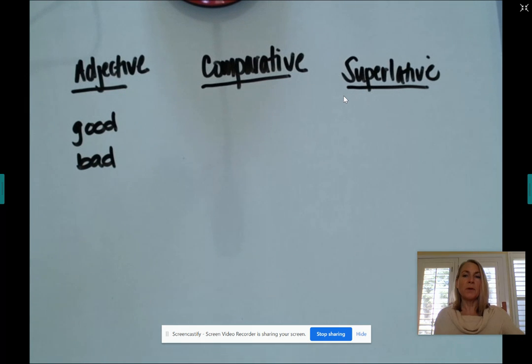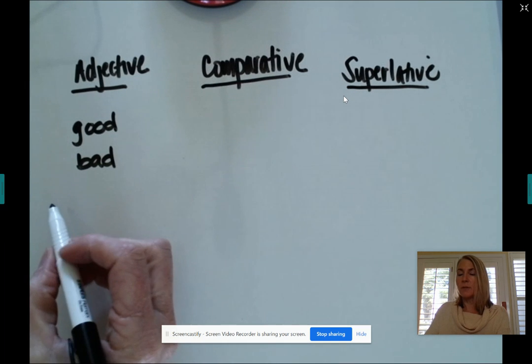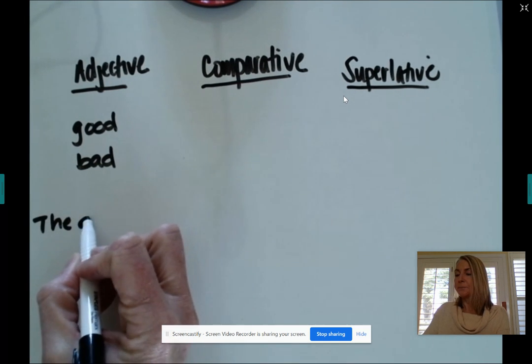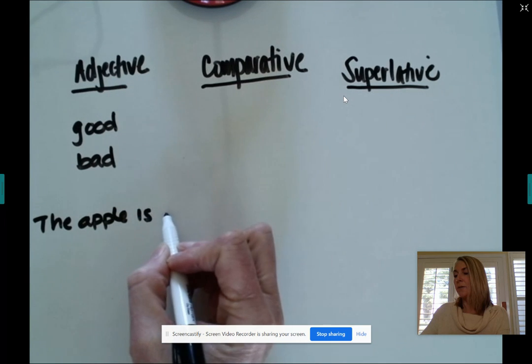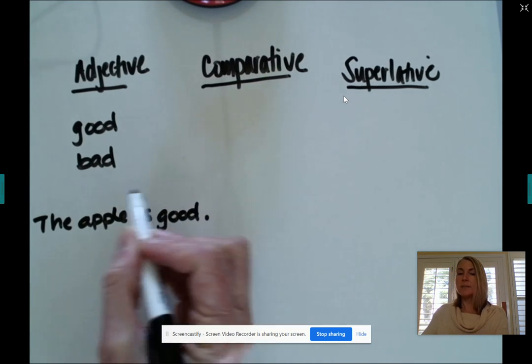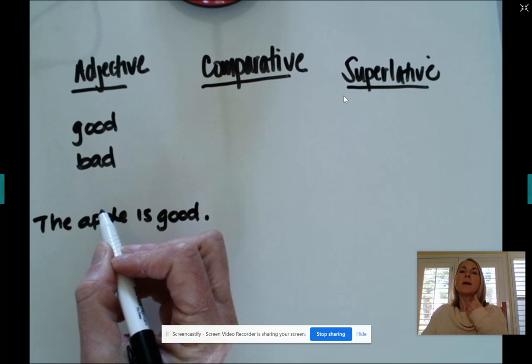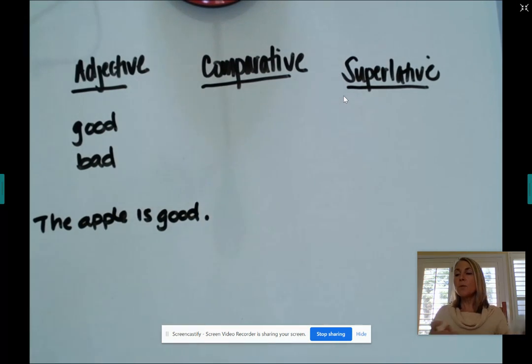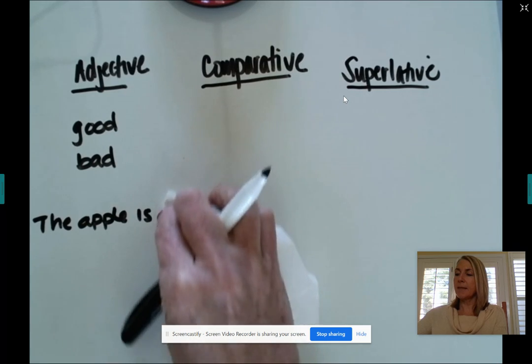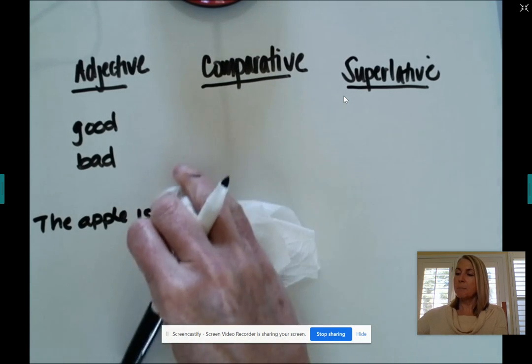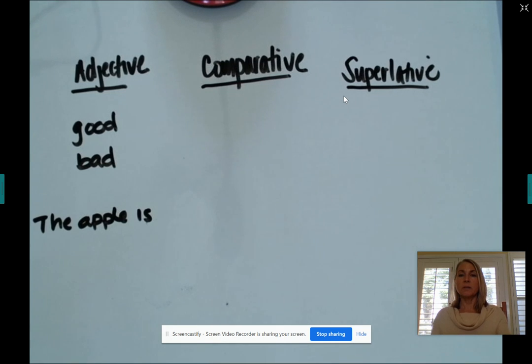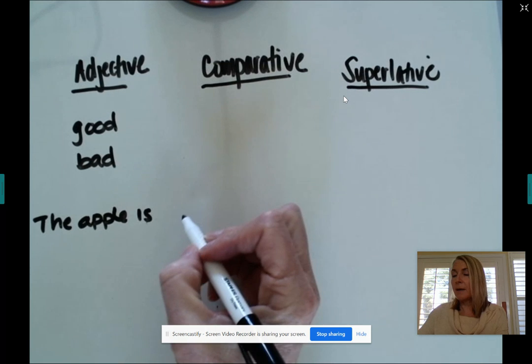So when we're looking at the word good, if we're just using it in a sentence, I might say the apple is good. The apple is good, right? And that good is describing the noun apple. Now, if I want to compare the apple to the orange, let's say, I might say the apple is blank than the orange. Would I say the apple is gooder than the orange? It doesn't sound right, right? And that's because we don't grammatically use that term when we're speaking.